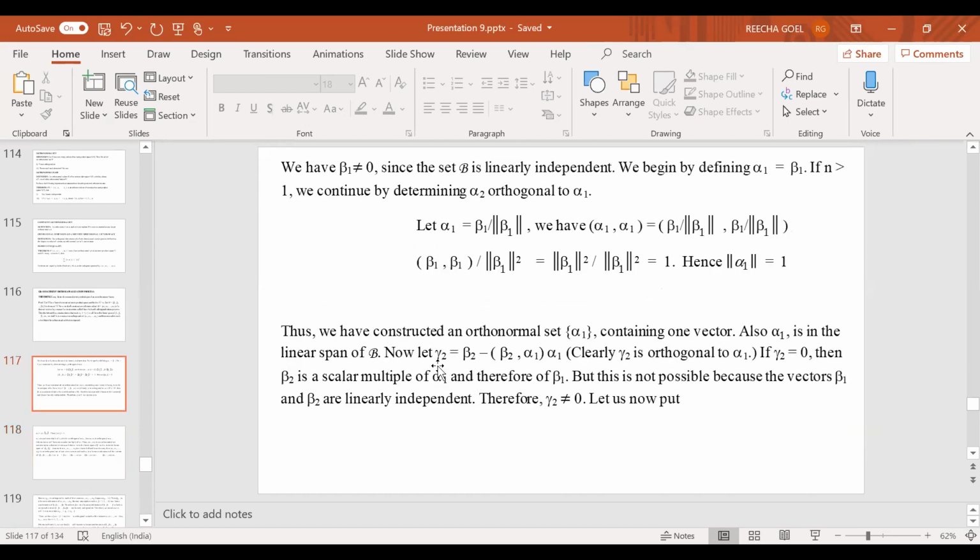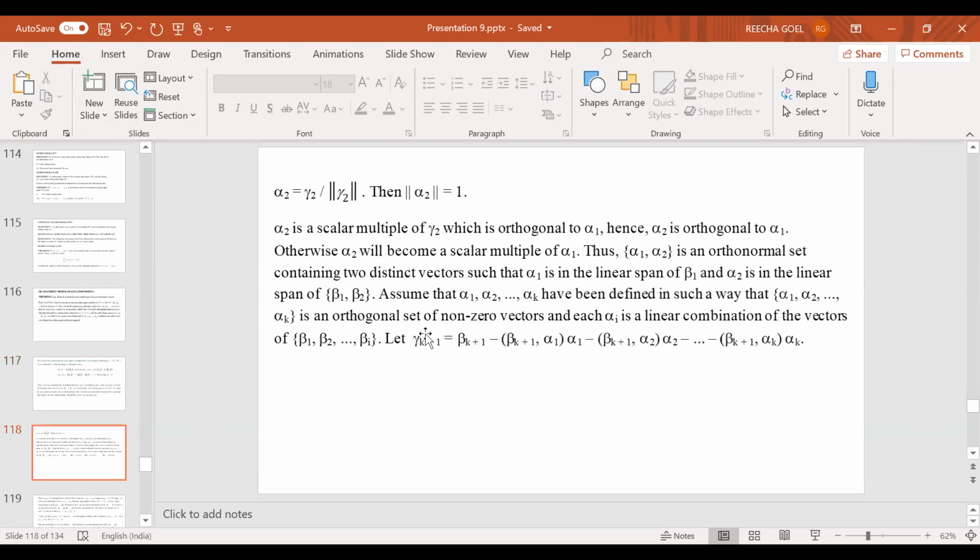What I started here, gamma 2 I wrote, I started with beta 2 minus, then I consider inner product with alpha 1, then alpha 2, etc. I will just copy the construction here. So gamma of k plus 1 is nothing but beta of k plus 1 minus inner product of beta of k plus 1, alpha 1 with alpha 1, then minus inner product of beta of k plus 1, alpha 2 with alpha 2, and so on, minus inner product of beta of k plus 1, alpha k with alpha k.